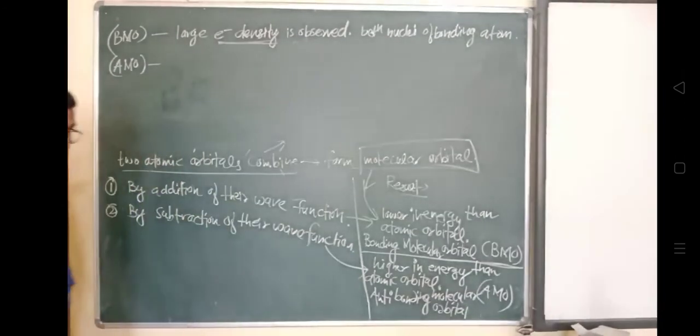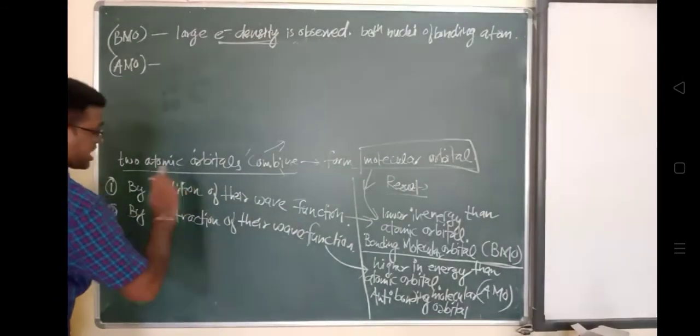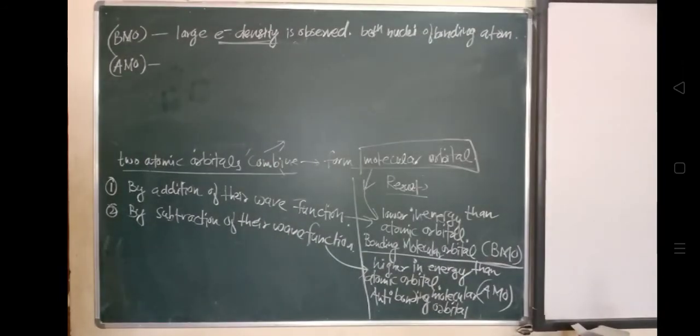So this is the description of the bonding molecular orbital and the antibonding molecular orbital.